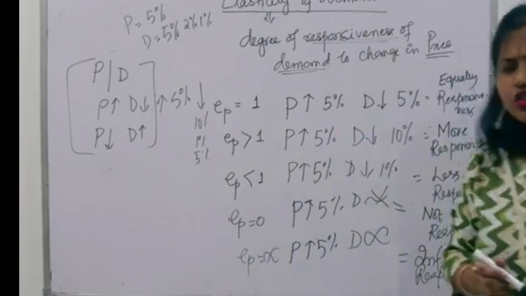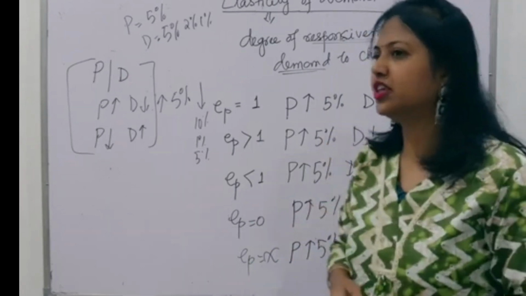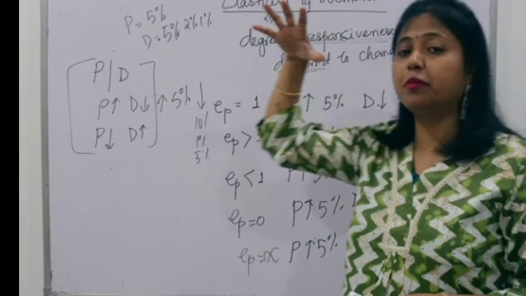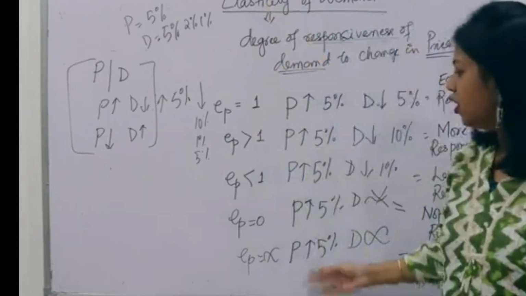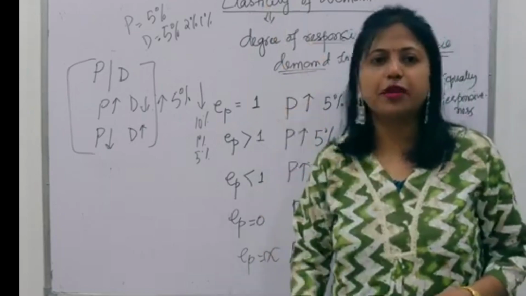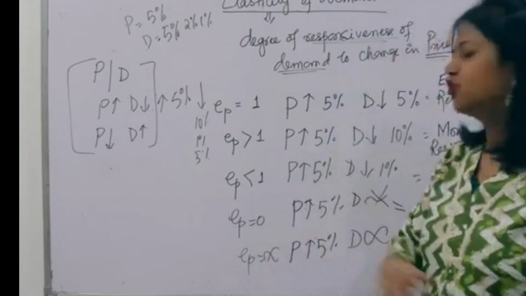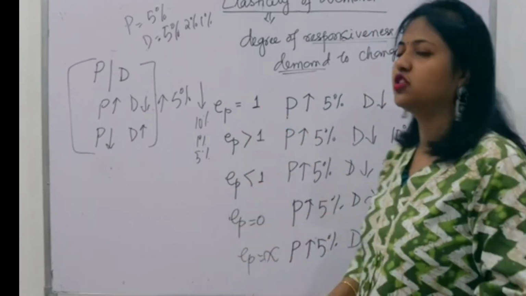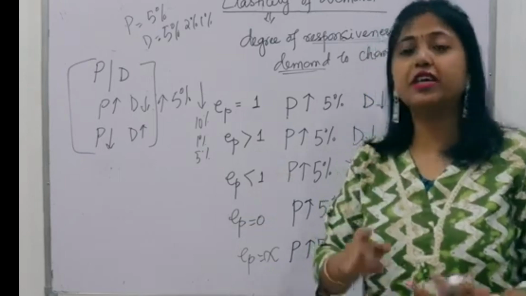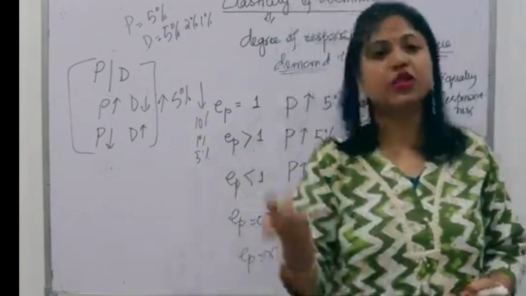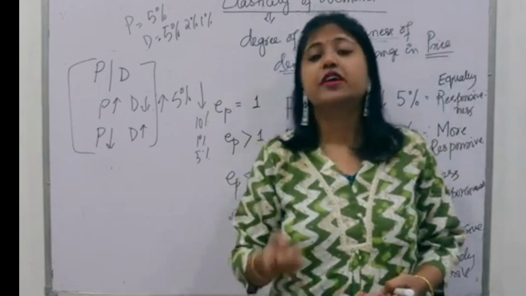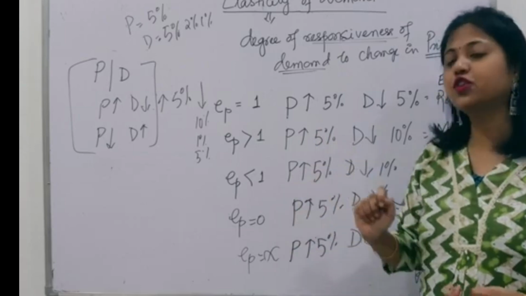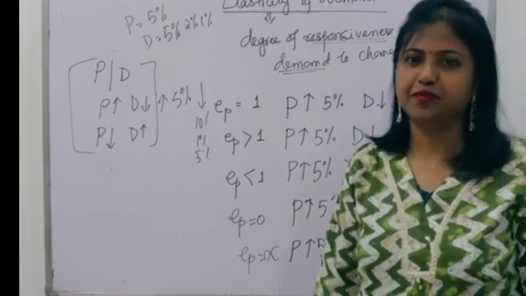So friends, this is not possible in our real life situation, that the price will rise and your demand will drop to any extent. Also, that your price will rise or fall but your demand is not responding, that is also not possible in our day-to-day life. What is possible are these three situations. I mean to say EP equal to 1, EP greater than 1, EP less than 1, and the extreme cases EP equal to 0 and EP equal to infinity. Okay, friends?